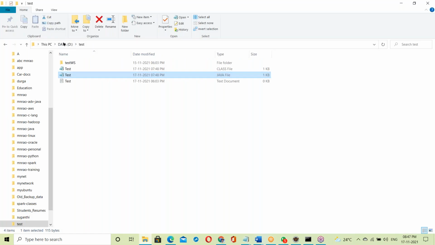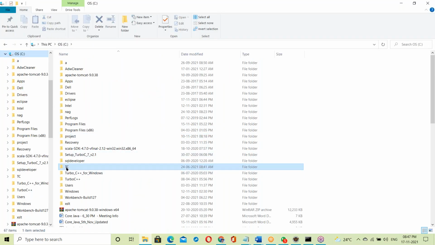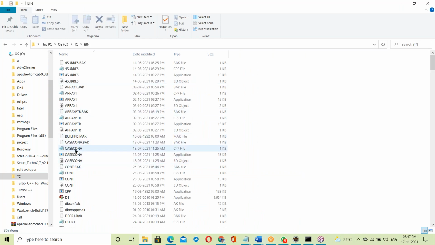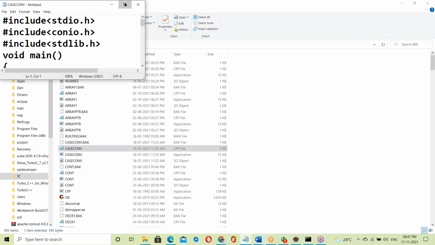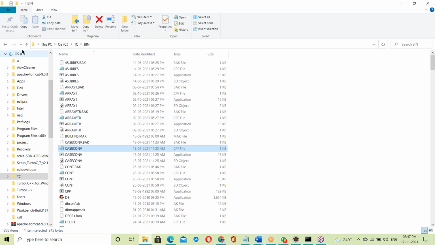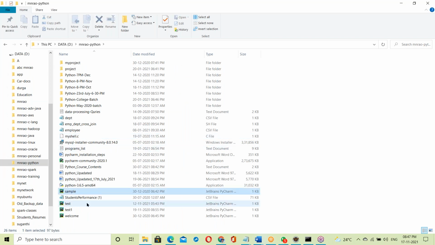Suppose, for example, a C program. Let us take some C program. These are like English language. Java program, C program, maybe Python scripting, all are like English language. So Python script, for example, here.